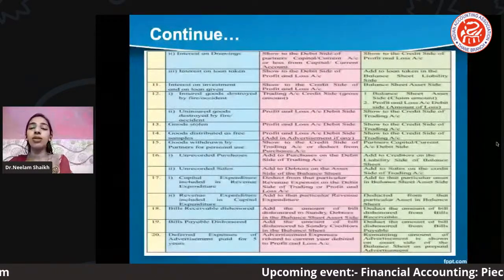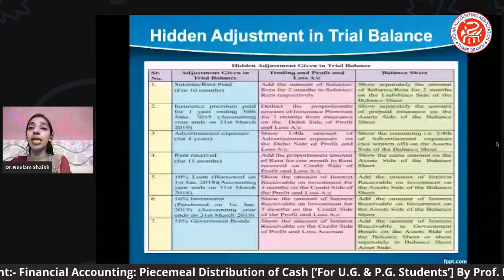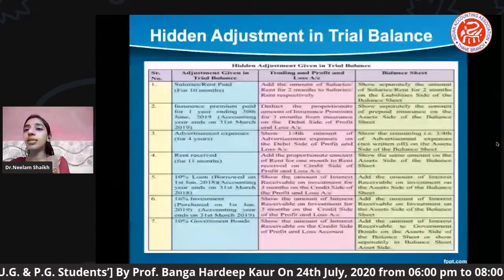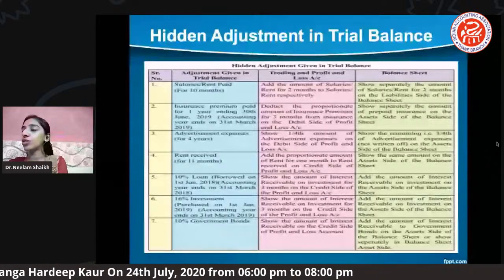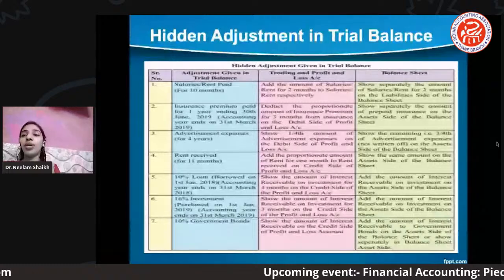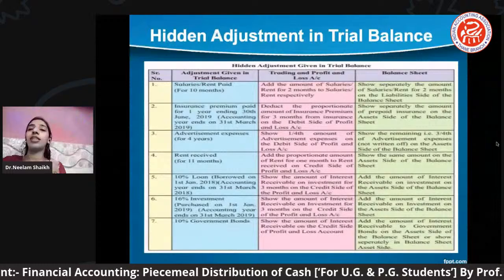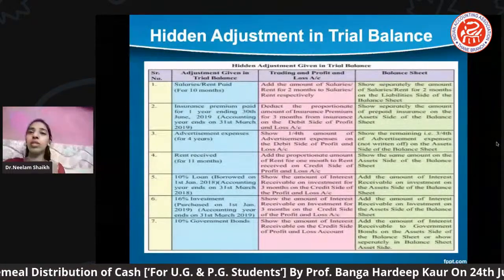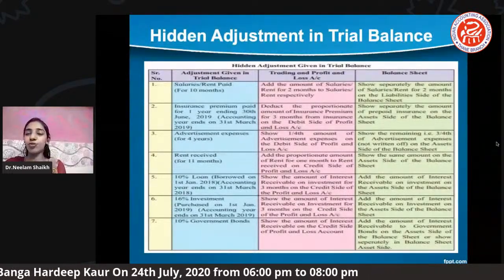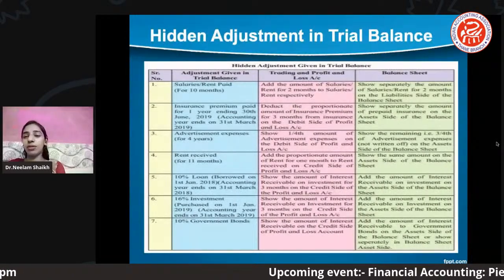Okay, next in the next slide you can see the other hidden adjustments in the trial balance. Sometimes what happens, you can't understand that there is an adjustment which is already given in the trial balance. While solving the practical problem, or while tallying the final accounts, you may find difficulty if you can't look out for those hidden adjustments. ठीक है, जैसे फॉर एग्जाम्पल आई टेल यू, यहाँ पे आपको पूरा हिडन एडजस्टमेंट्स की लिस्ट मैंने दे रखी है. Now it becomes very difficult to mug up all these adjustments.